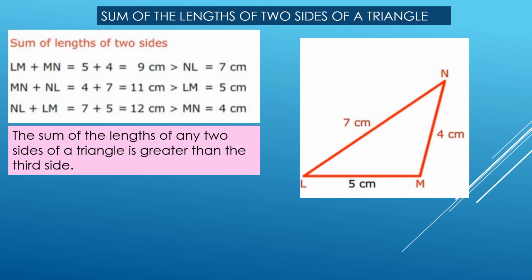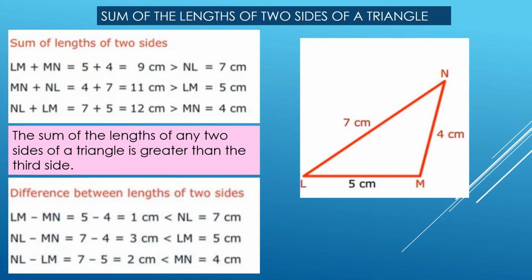Let us see the difference between the length of two sides. The difference between the two sides LM and MN is equal to 1 centimeter. 1 centimeter is less than the third side, 7 centimeter. The other two combination, 7 and 4 centimeter sides, difference is equal to 3 centimeter, and that difference is less than the third side, 5 centimeter.